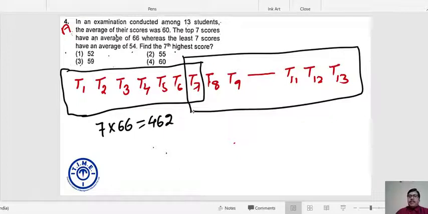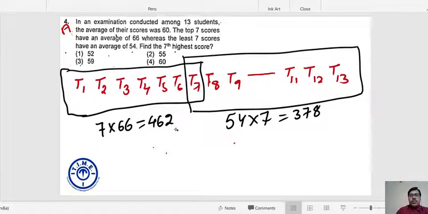You can see over here T7 is the 7th highest score which has been counted twice, and the average of the least 7 scores is 54. So the sum total of these 7 scores is 54 into 7, which is 378. Can I say?